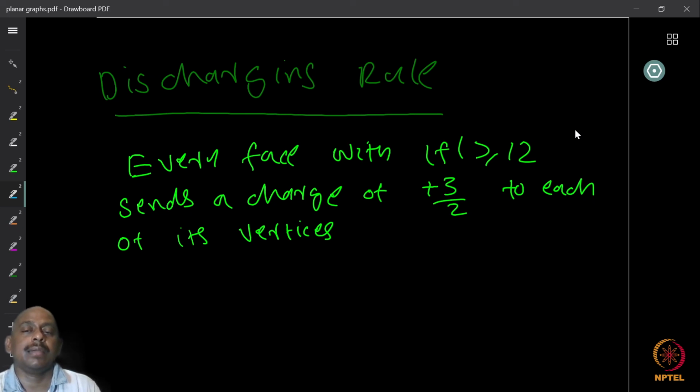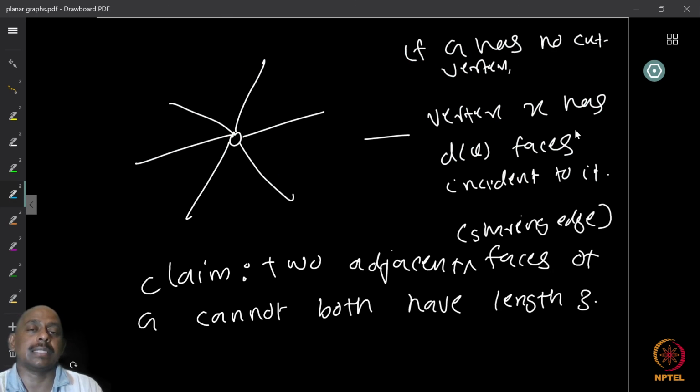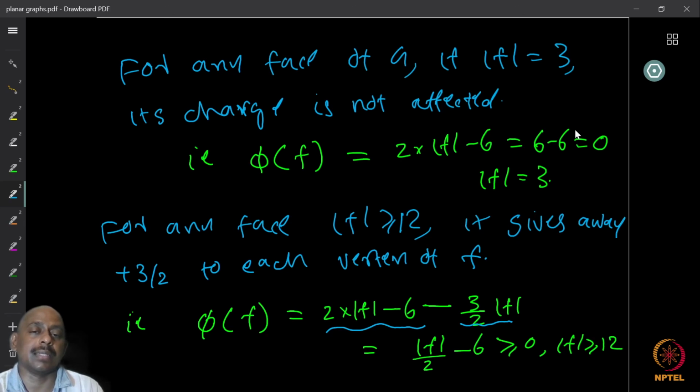trial is there, you can try out whether it works, or if you can slightly modify it, then you can again try to change something like this, or you can change the reducible configuration set itself maybe slightly, and try again with different discharging rules. So, at some point it works out, then you have the result, right? So that is the basic idea of the discharging method.